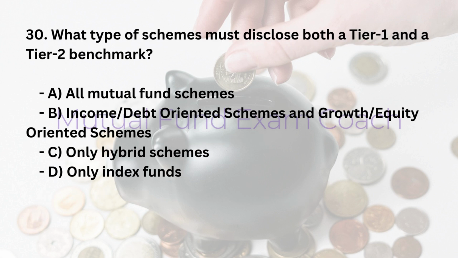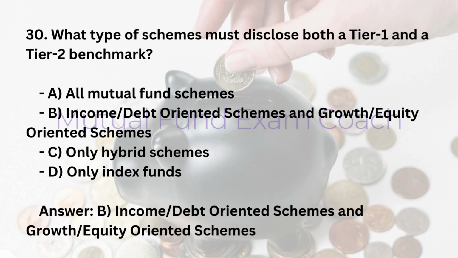30. What type of schemes must disclose both a Tier 1 and a Tier 2 benchmark? A. All mutual fund schemes. B. Income/debt-oriented schemes and growth/equity-oriented schemes. C. Only hybrid schemes. D. Only index funds. Answer: B. Income/debt-oriented schemes and growth/equity-oriented schemes.